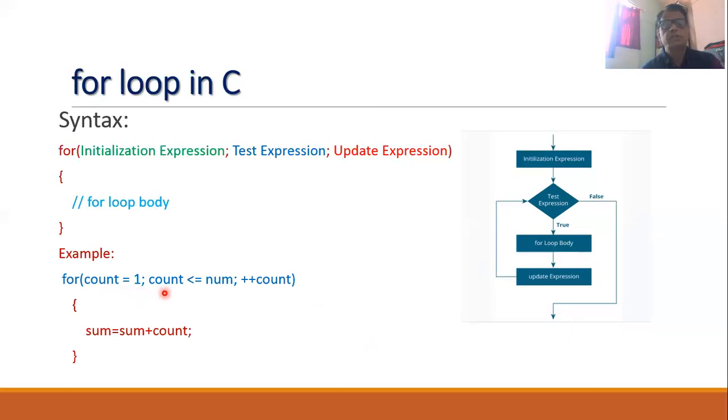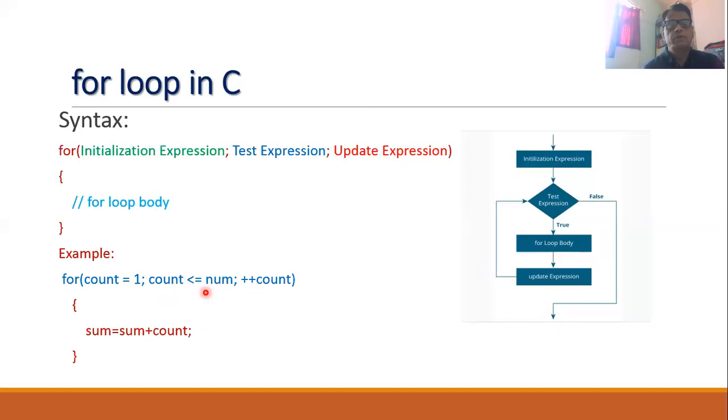The second expression is a test expression, and this test expression tells us that count is less than or equal to number. That is, as long as the count value is less than or equal to number, this body of the loop will be executed again and again. And this is an update expression.